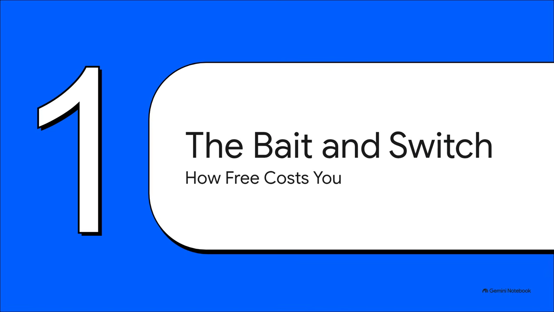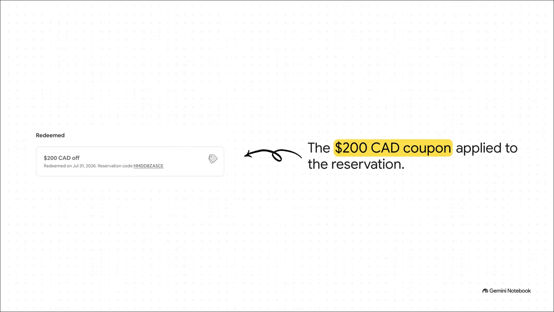Section 1. The bait and switch. How free costs you. Let's deconstruct exactly how this digital trap was set up for a user named Johnny Zachariah. This was on reservation code HMD-D8ZA5CE. So Johnny had successfully applied a 200 Canadian dollar promotional coupon to his initial booking. Keep in mind, his plan wasn't to just take his money and run off Airbnb. He simply wanted to cancel so he could rebook a longer, actually more expensive stay, right there on the exact same app. He operated under the completely logical assumption that a 100% refund applied to the entire value of the booking he was looking at.